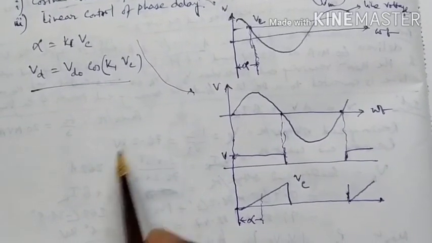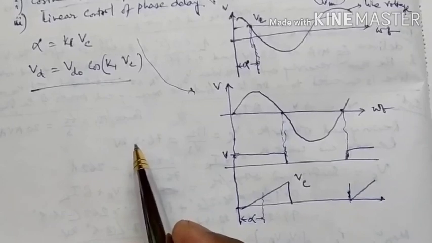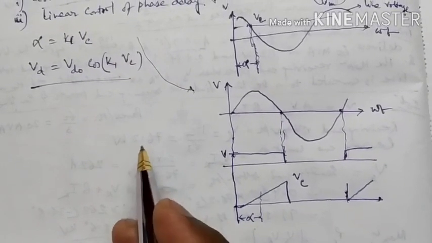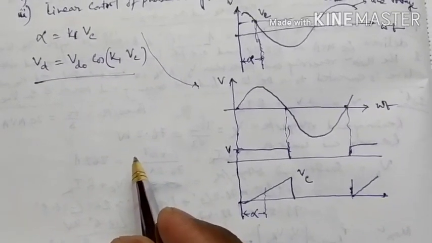So Vc, the control voltage, is derived from the current controller. It can be controlled like this.